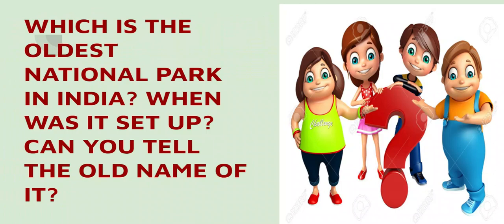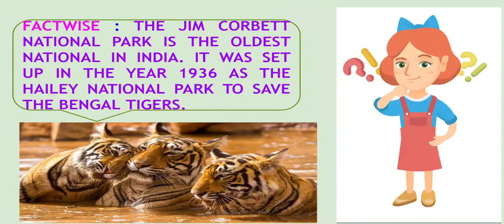Let's move further. Can you tell me, children? Let's do some brainstorming. Which is the oldest national park in India? And when was it set up? Can you tell the old name of it as well? Yes. So, this is the fact which is included in your book. The Jim Corbett National Park is the oldest national park in India. It was set up in the year 1936, and the old name of this national park is Haley National Park.